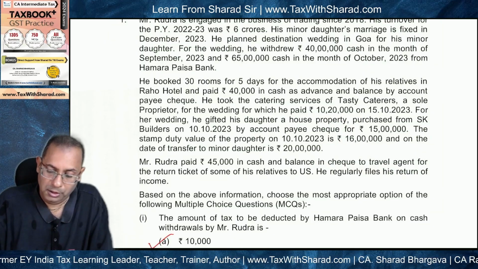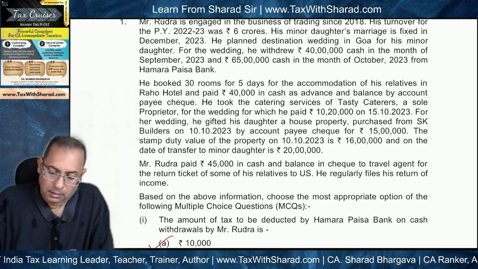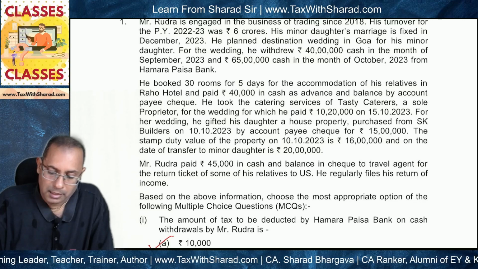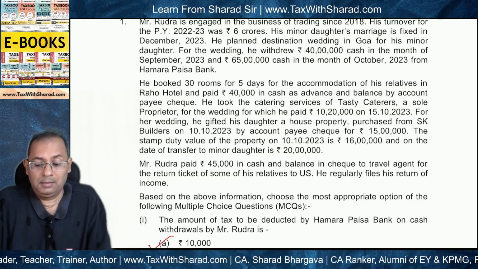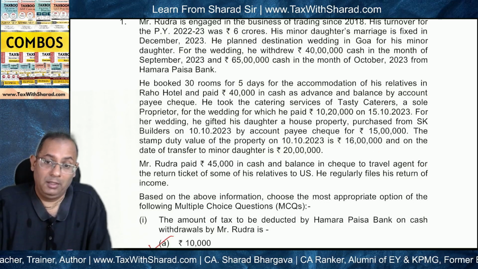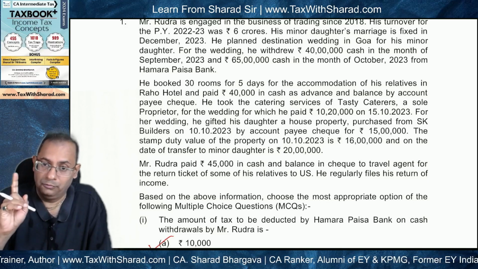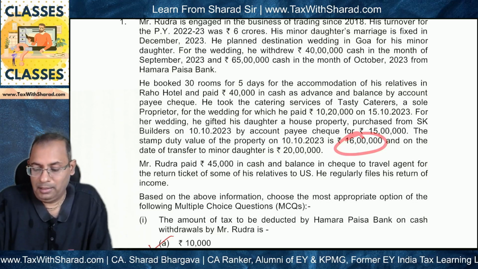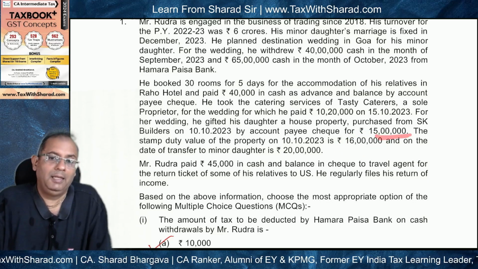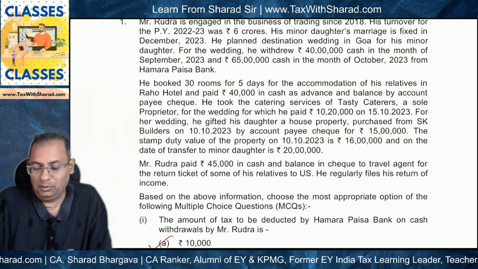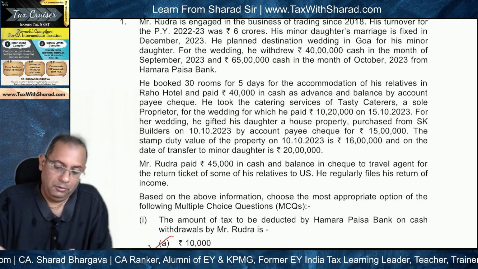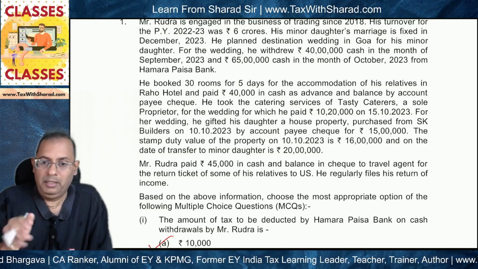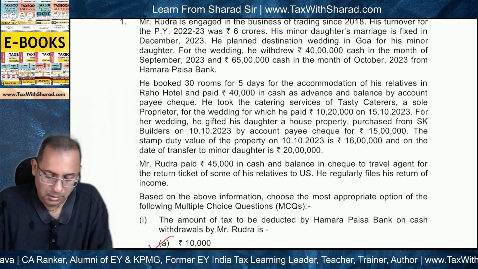Now if we look at our question, the consideration is 15 lakh and the stamp duty value is 16 lakh. So excess is 16 lakh minus 15 lakh, that means 1 lakh. So 1 lakh is more than 50,000. So first condition is met. Second condition is that the SDV should be more than 110% of 15 lakh, which is not the case. It is not more than 110% of 15 lakhs. So therefore nothing will be taxable in the hands of Mr. Rudra when he is purchasing the property from SK Builders.